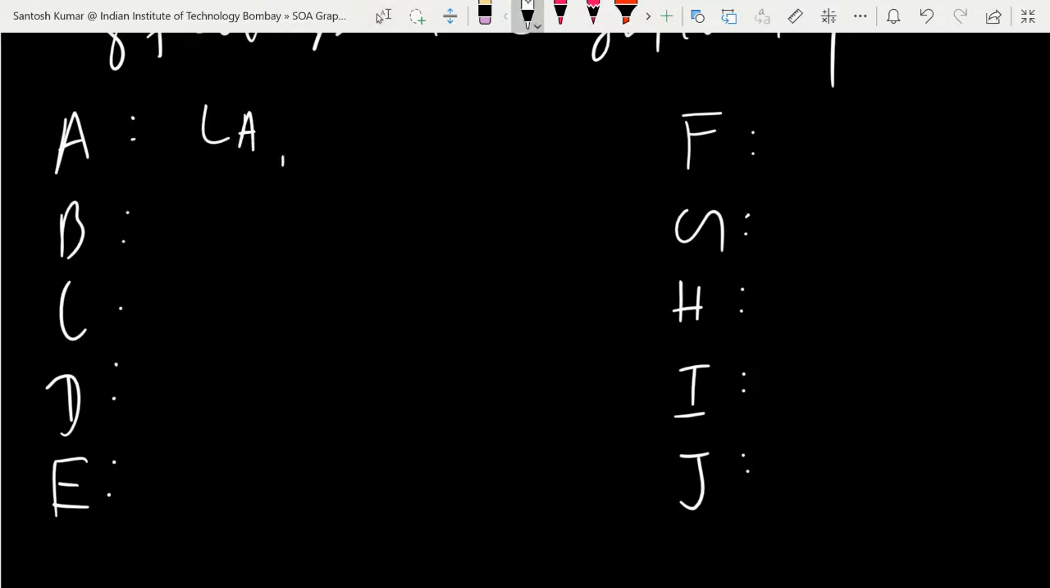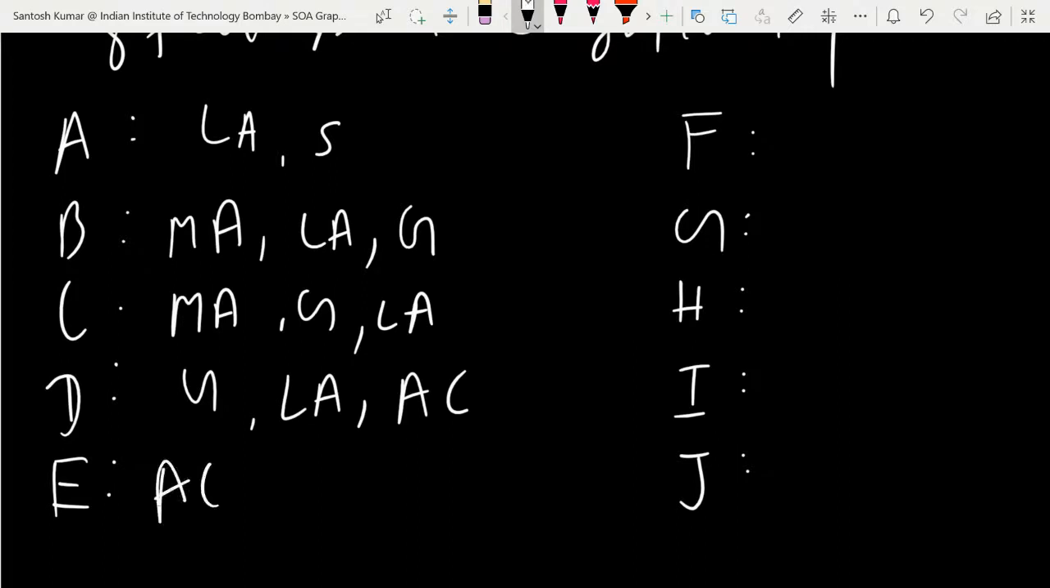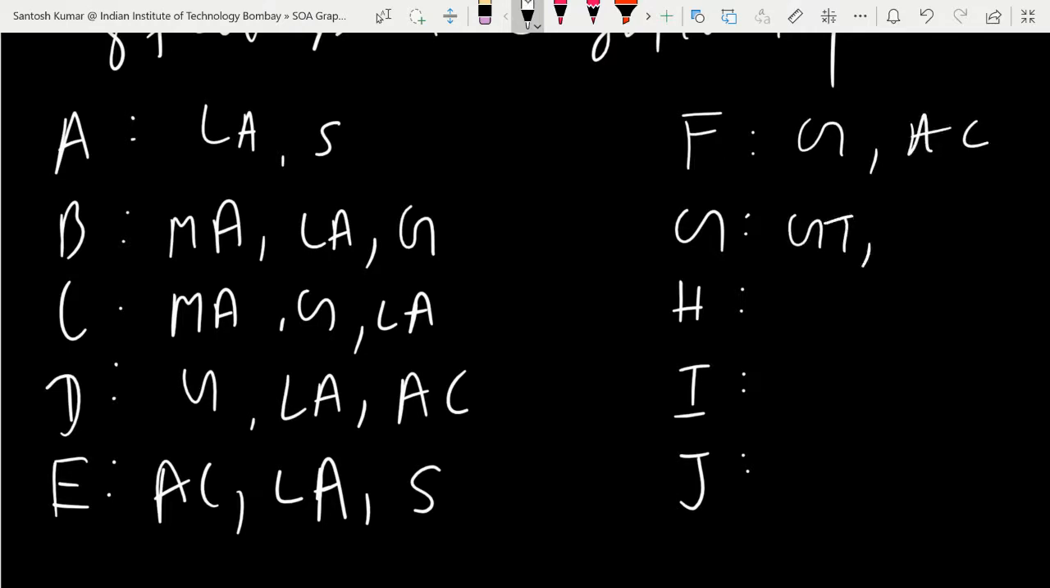A has linear algebra, statistics. B has modern algebra, linear algebra, and geometry. C has modern algebra, geometry, and linear algebra. D has geometry, LA, and advanced calculus. E has advanced calculus, linear algebra, and statistics. Okay, F has geometry, advanced calculus. G has graph theory, modern algebra, and linear algebra.